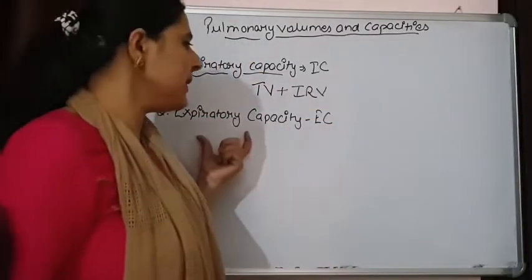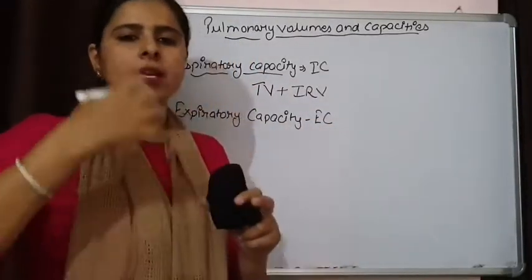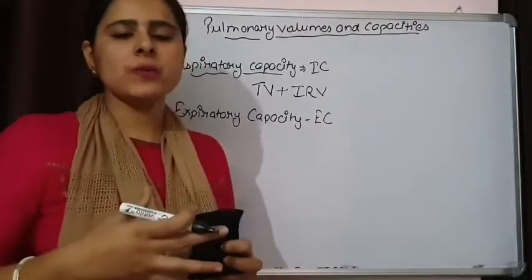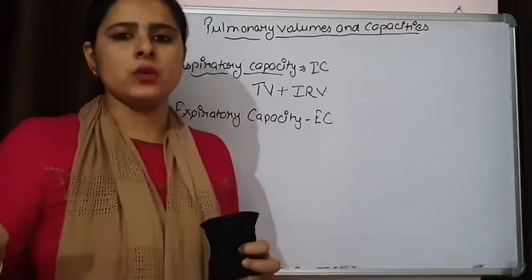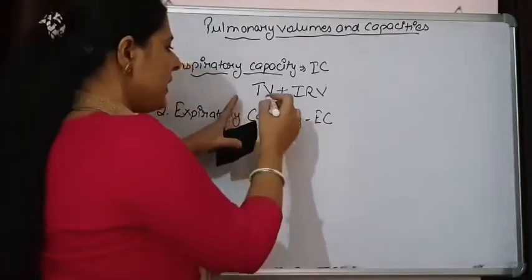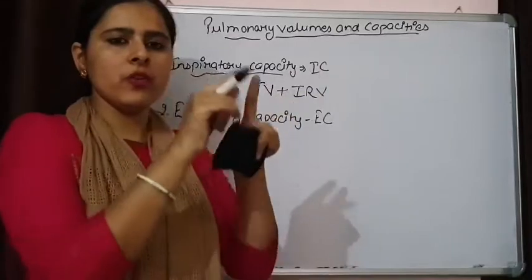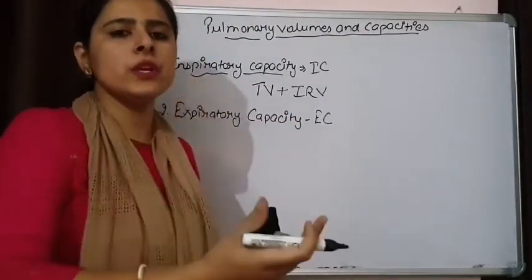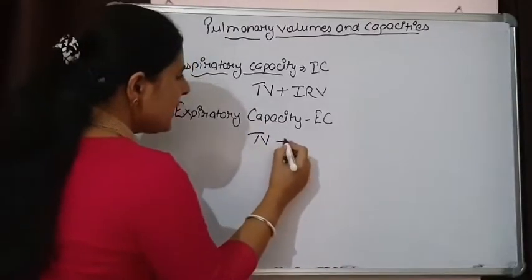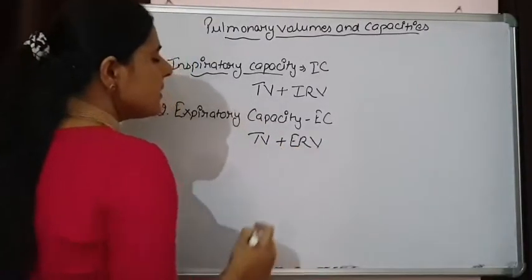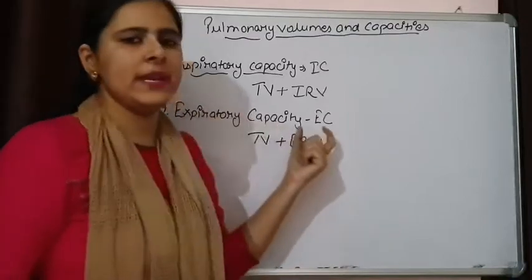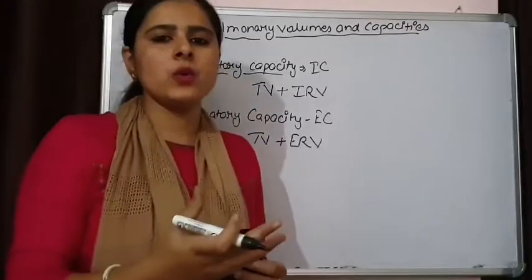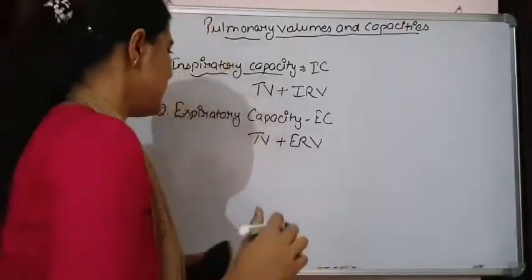Expiratory capacity is when we have had a normal inspiration. After this inhalation, how much air can we exhale out? We can exhale the 500 ml, that is tidal volume, plus some amount forcefully also. So the combination of TV plus expiratory reserve volume gives us the expiratory capacity. This much air can be exhaled after a normal inhalation.